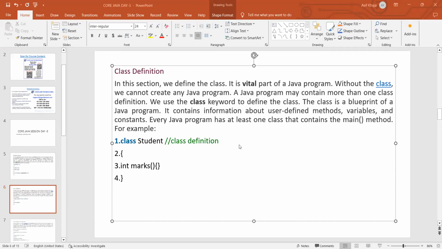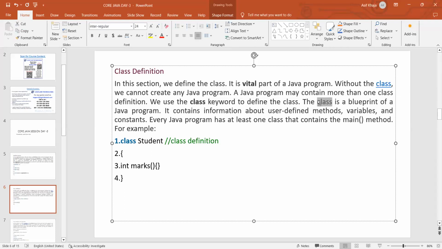A Java program may contain more than one class definition, which means we can have more than one class in a Java program. We have to use the class keyword to define a class.